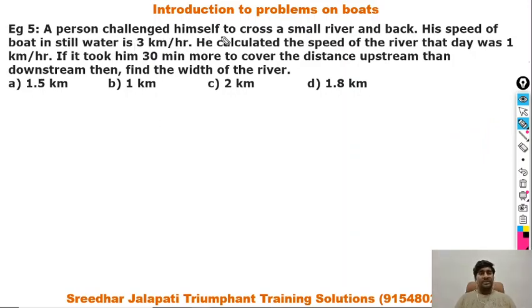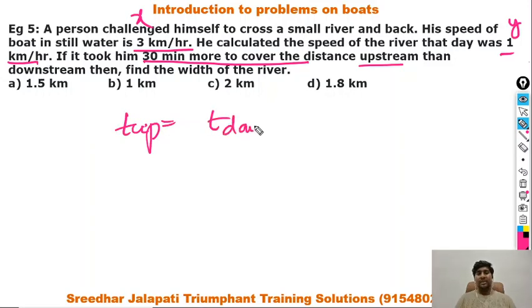A person challenged himself to cross a small river and back. His speed of boat in still water is 3 km per hour, which is x. And he calculated the speed of the river, which is 1 km per hour. This is y. So we are given x and y. And it took him 30 minutes more to cover the distance upstream than he took for downstream. So here time taken for upstream journey is time taken for downstream journey plus half an hour extra. 30 minutes more, half an hour extra.